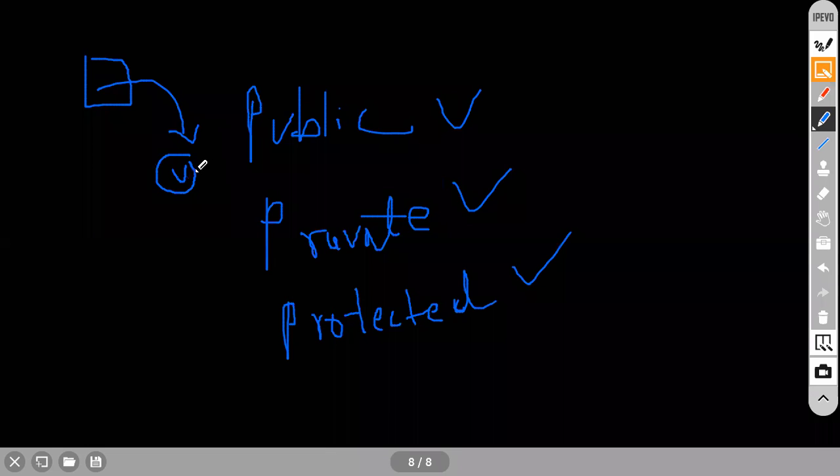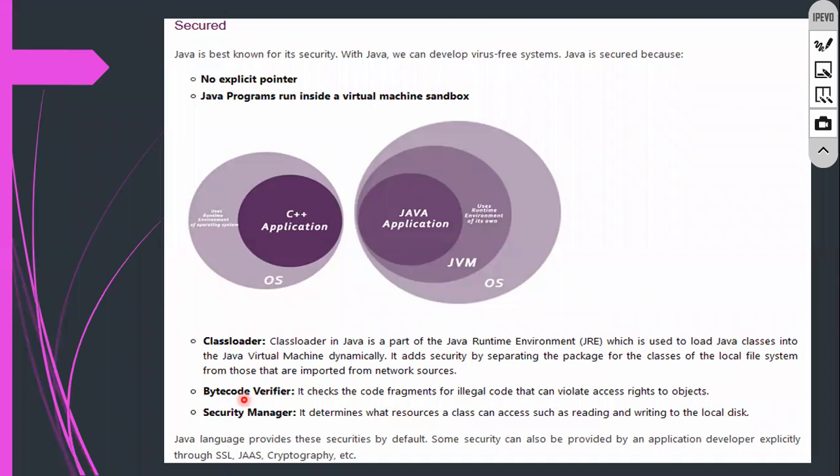That is the reason why we have a bytecode verifier. It is going to verify the bytecode. Again, the security manager is going to manage all the access. If it is illegal, it is going to be removed from the local disk. These things are very, very important.